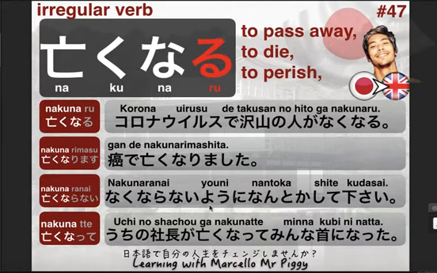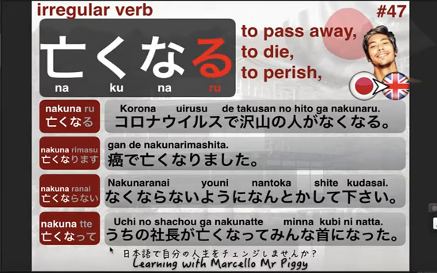Okay, なくならないようになんとかしてください. You could say 死なないように, okay, but なくならないように. Let's say you're talking about your boss or the president, okay? So you would use なくならない instead of 死なないように, okay? Okay, moving on.